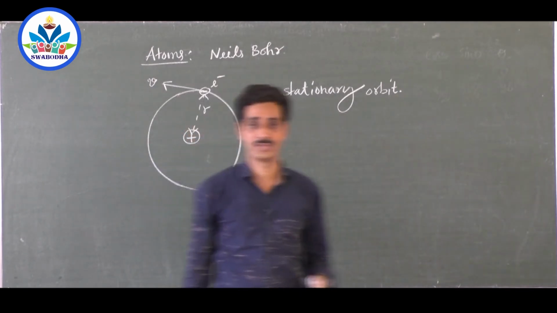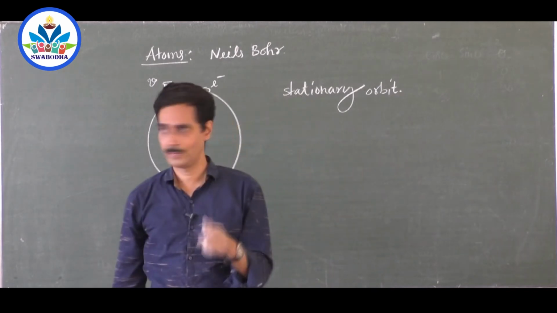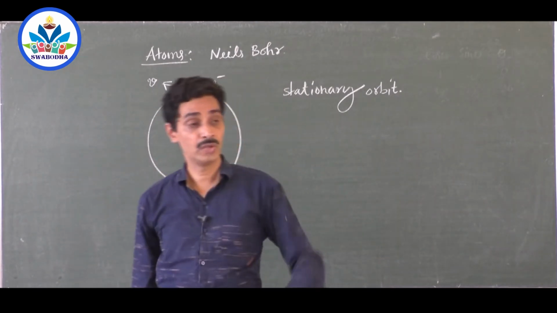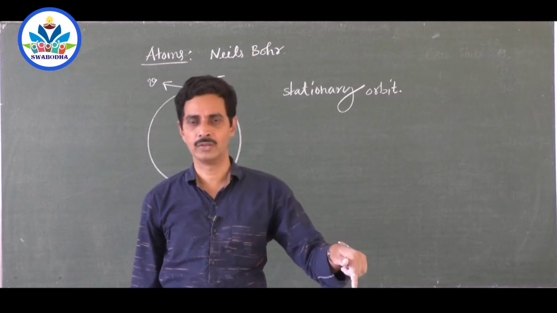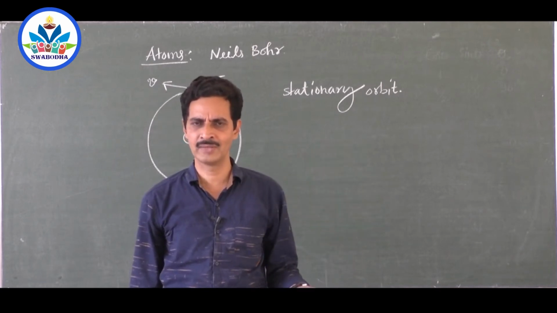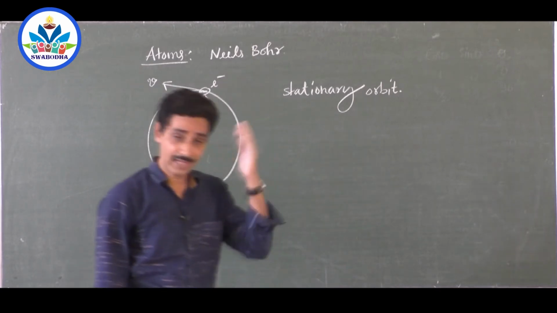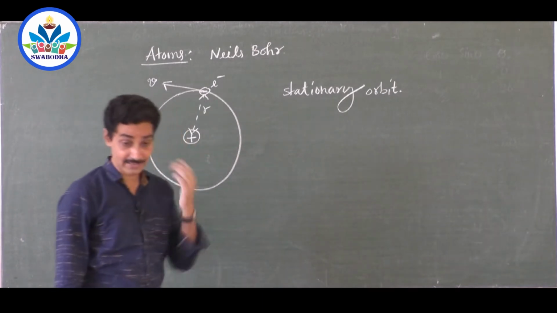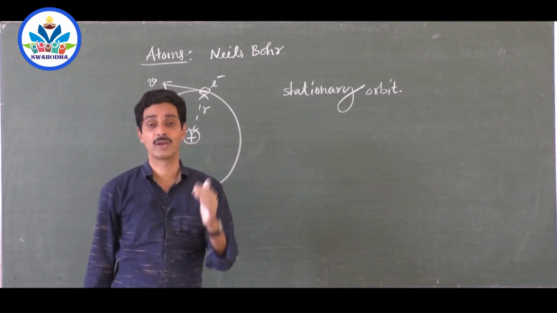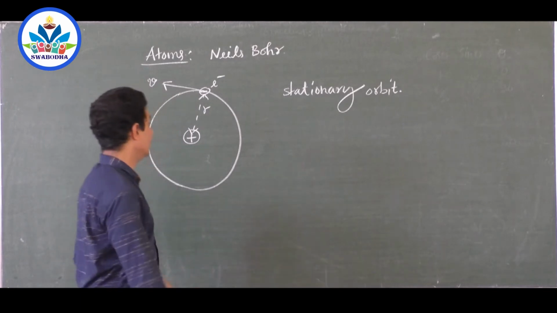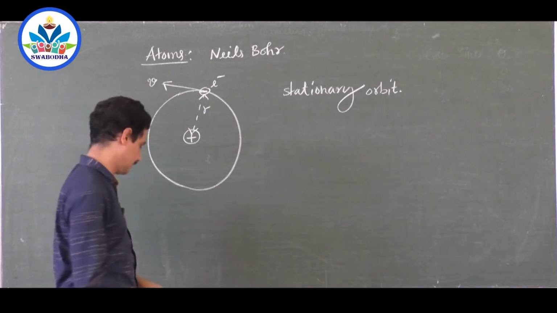They don't change their positions. There are some prescribed orbits. There are some prescribed roads. You have to drive your vehicle on the road. You can't create your own road and drive the vehicle whenever you want. Electron cannot revolve around in any orbit. It has to go in a particular orbit. There are prescribed orbits. Sir, how to select these orbits?